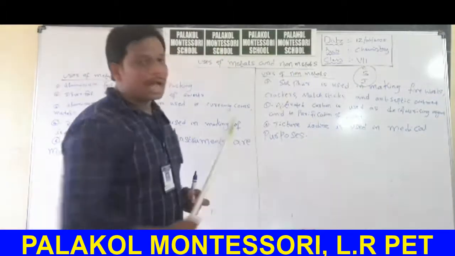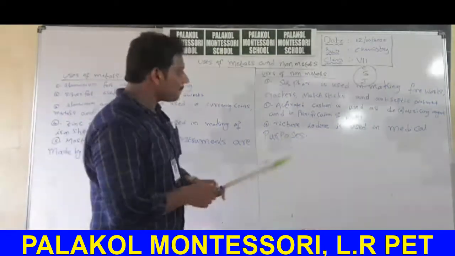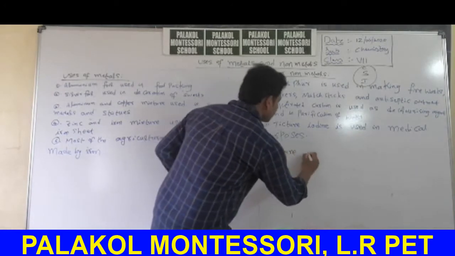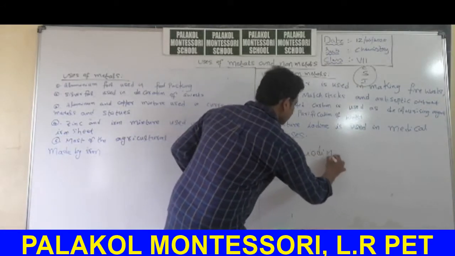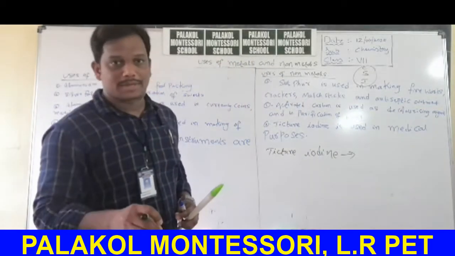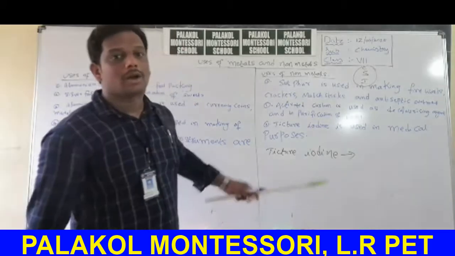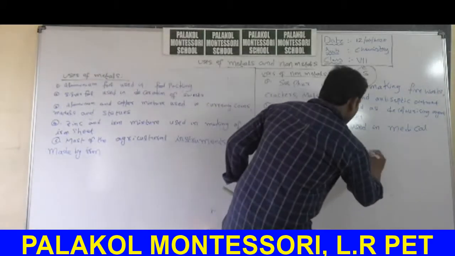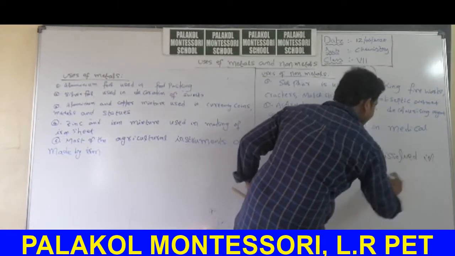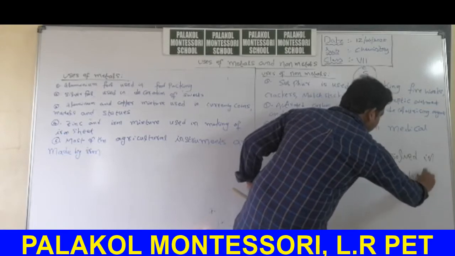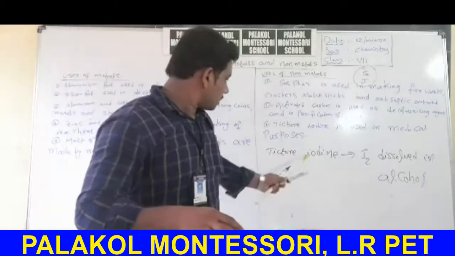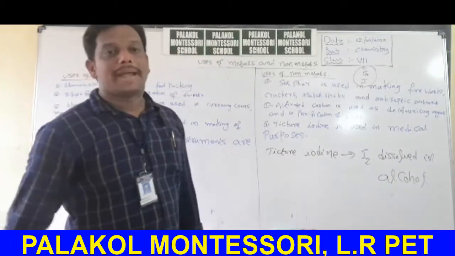Finally, we will discuss iodine. Tincture of iodine. What is the meaning of tincture iodine? Iodine is a solid substance. Iodine, symbol I2, dissolved in alcohol, it may be ethyl alcohol, we call tincture iodine. It is black in color, and it is used for medical purposes.